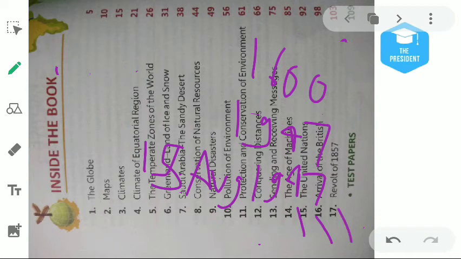And then chapter number 17 is about the revolt of 1857. In 1857 what happened? Some army and the people, means citizens of our country, fought against the Britishers. Yeah, this chapter is all about that.